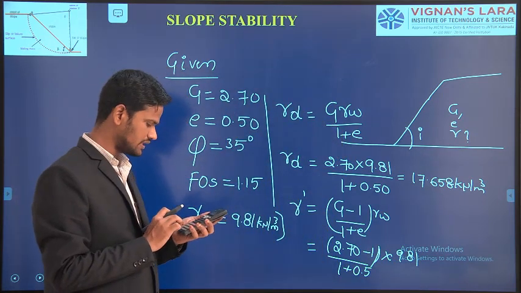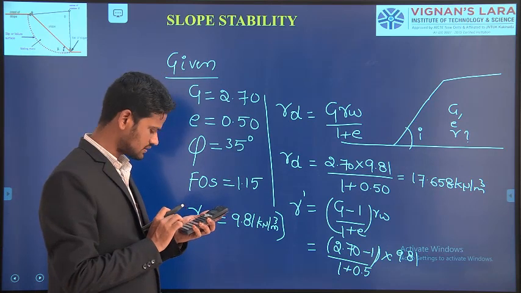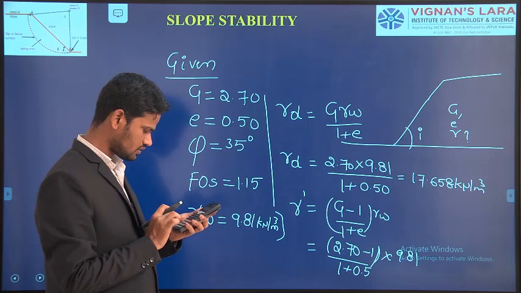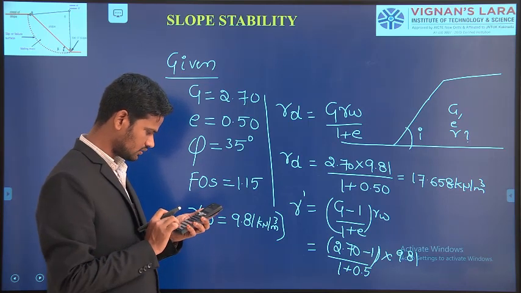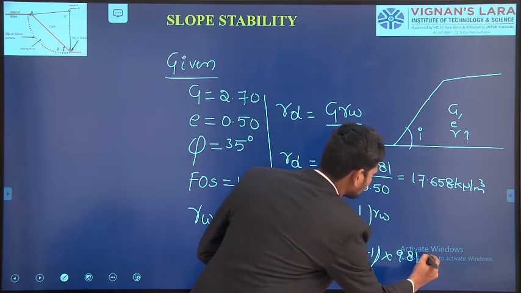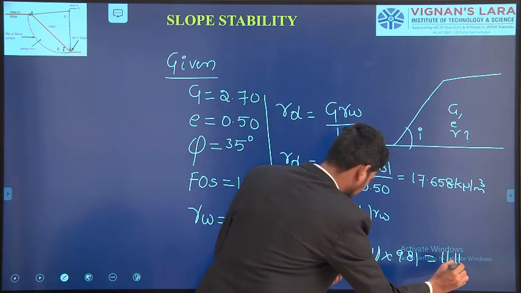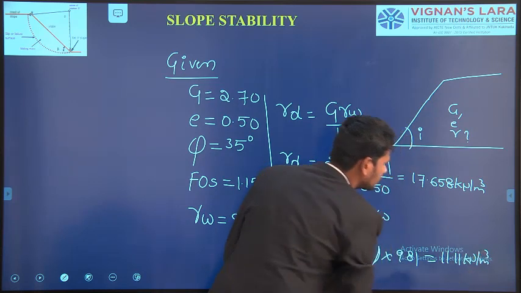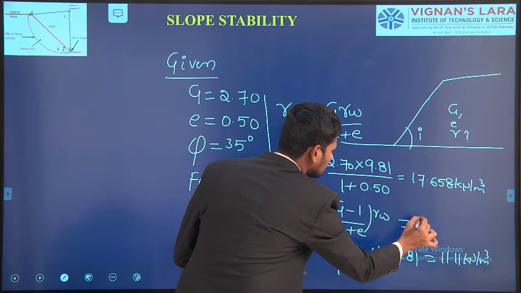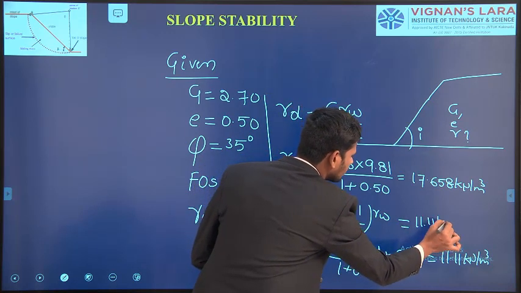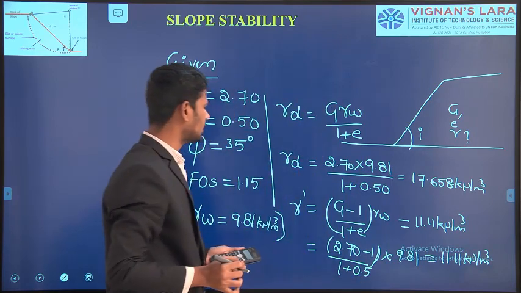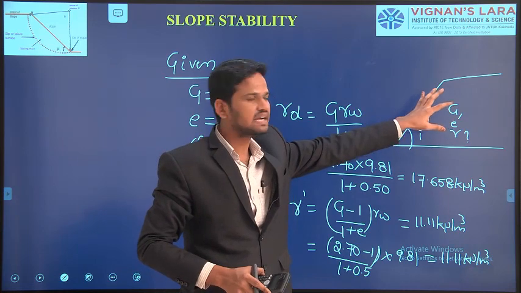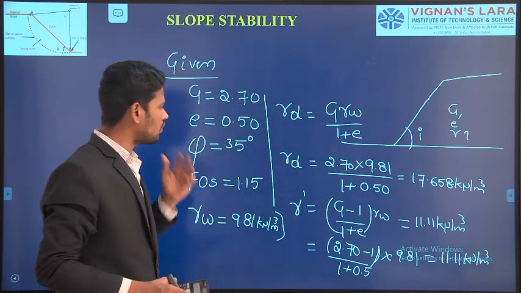If you calculate 2.70 minus 1 divided by 1.50 into 9.81, we get 11.11 kilonewton per meter cube. This is the submerged unit weight of the soil mass, so this embankment is considered completely filled with water.